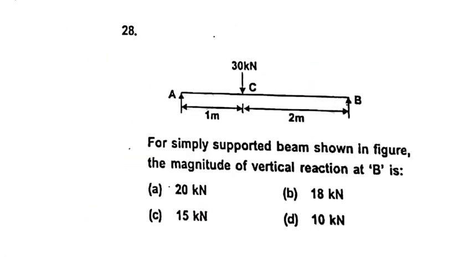Okay, next question, question number 28. This is a sketch they have given. Simply supported, with a 30 kilonewton load at 1 meter from the left support and 2 meter to another support, as shown in the figure. They are asking the magnitude of the vertical reaction at B. Let me draw this one more time so that we can solve it very easily. Simply supported, this is the point load of 30 kilonewton. This is 1 meter, this is 2 meter.